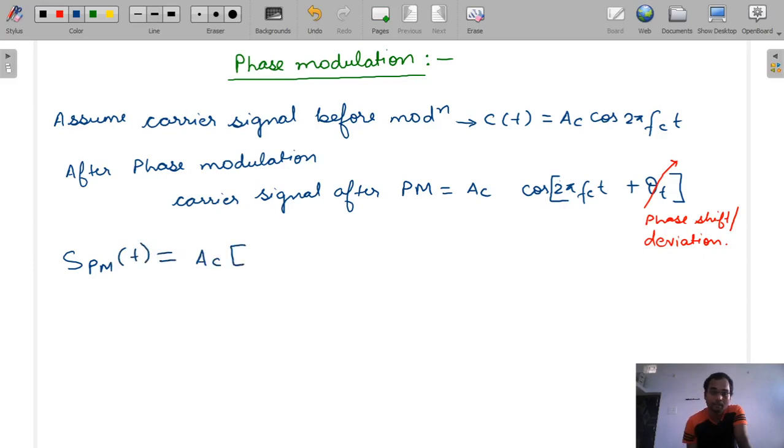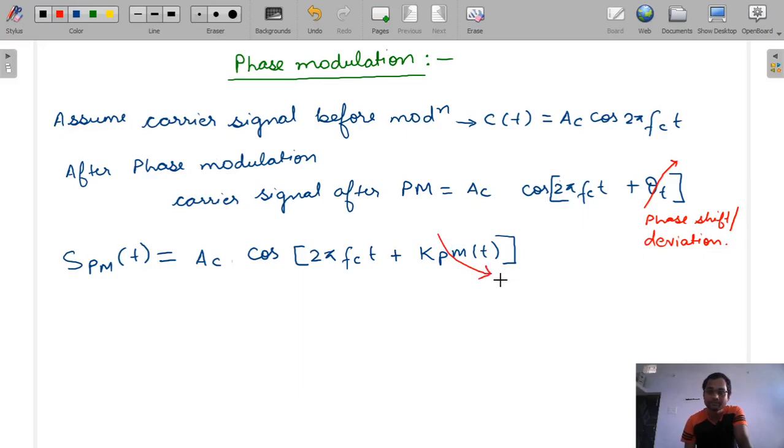Ac cos(2 pi fc t plus kp m(t)). This we already studied for the phase modulation, and this kp m(t) is the phase shift, means kp m(t) is the phase shift deviation.